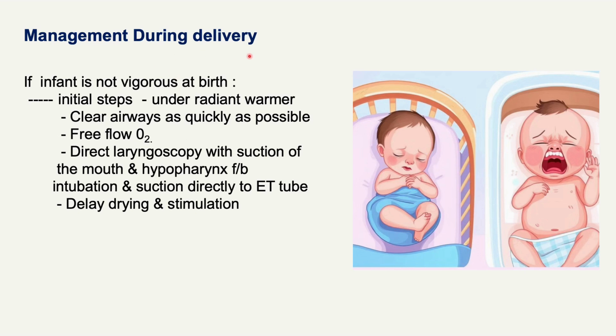Now come to management. So management during delivery, how you should be doing. If the infant is not vigorous at birth, that means not crying, then the initial step should be under a radiant warmer. Very quickly you clear the airway as early as possible, give free flow oxygen, and do a direct laryngoscopy with suction of the mouth and hypopharynx, followed by intubating the baby and then suctioning directly through the ET tube. And here drying and stimulation is delayed. So before drying and stimulation, you should be doing this action if the baby is not vigorous, not crying.